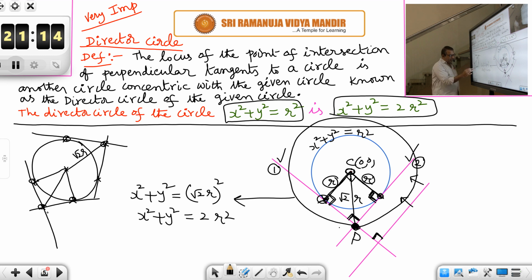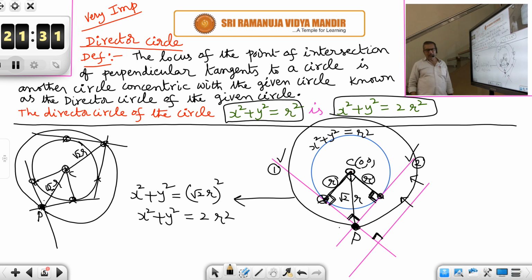The points of intersection of the perpendicular tangents will all be at a distance of root 2R from the center, so all these points lie on a concentric, bigger circle having radius root 2 times the radius of the original circle.